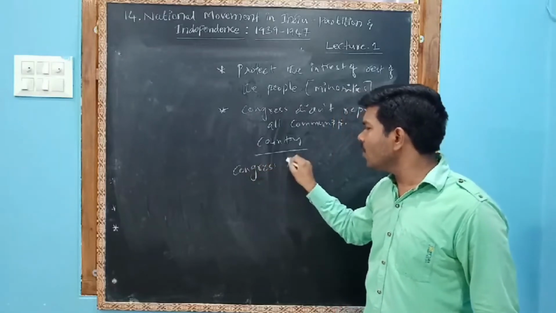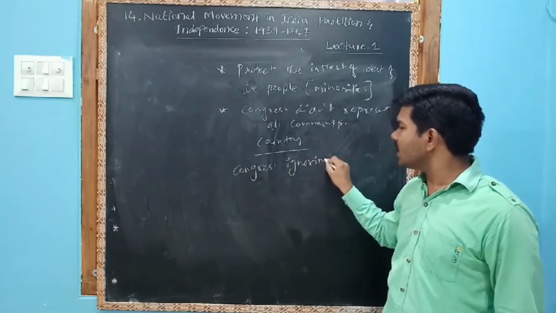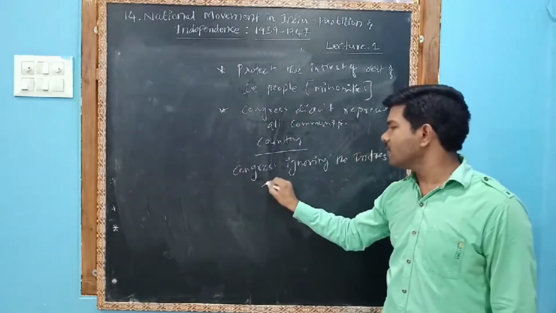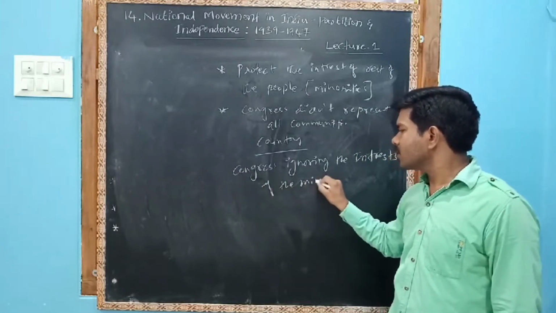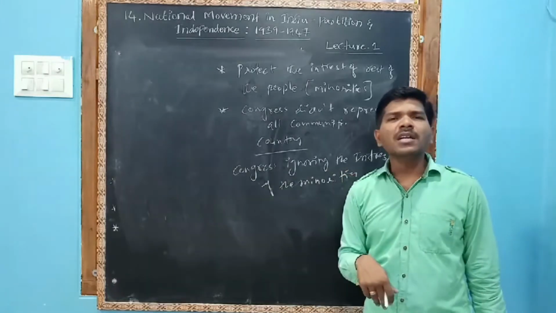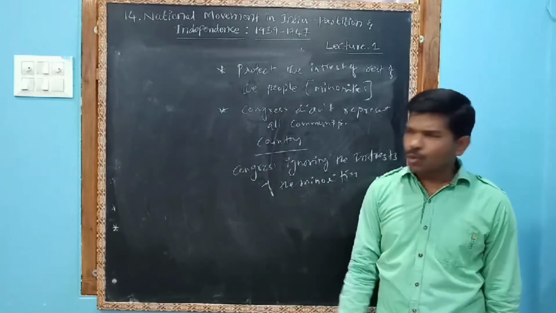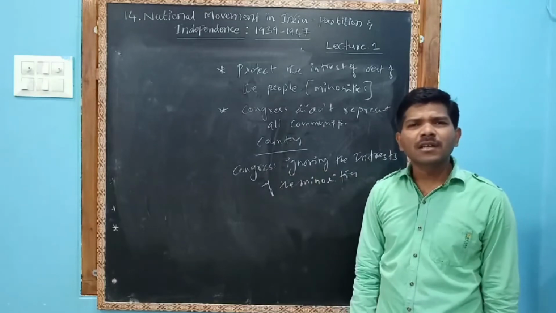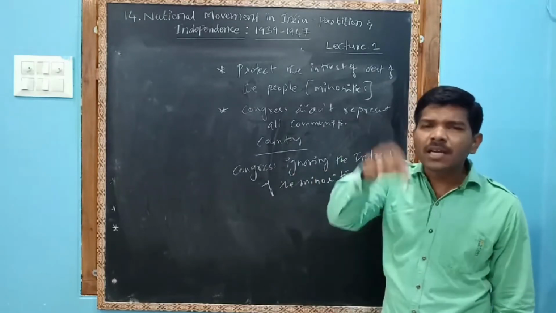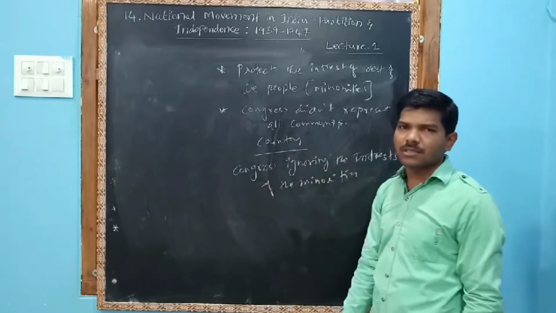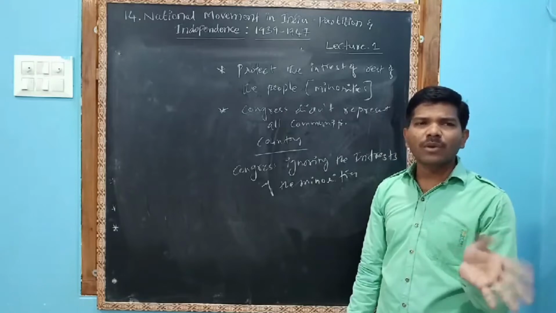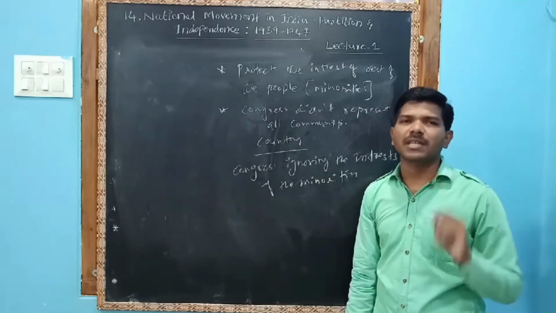Britishers are saying that Congress is neglecting the interest of the minorities. No minority people were in the Congress. Then how can we give power? We have to think also about minorities and other communities, so we don't want to give any independence. They said this clearly.